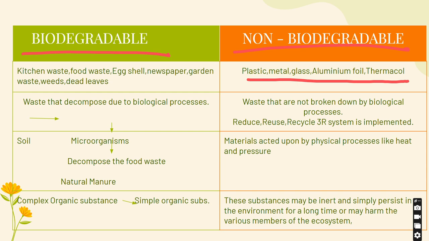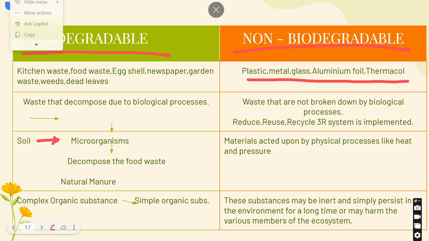Now, the third point here under biodegradable is the process, how it decomposes. I'll redraw the arrows. So, soil, then it moves to your microorganisms. The microorganisms decompose the waste material and they convert it into natural manure, which is very essential for your crops.